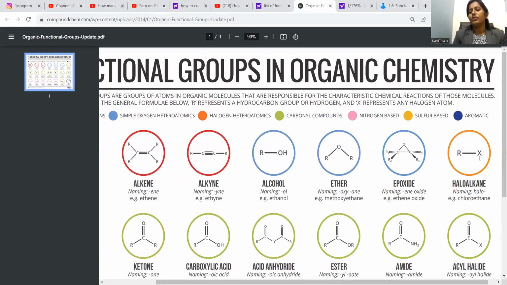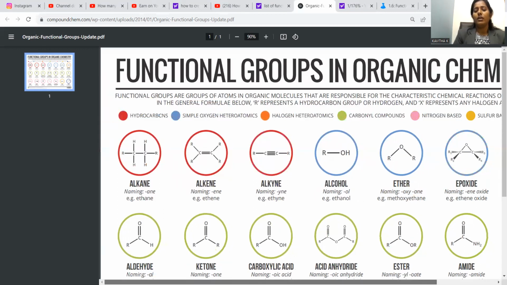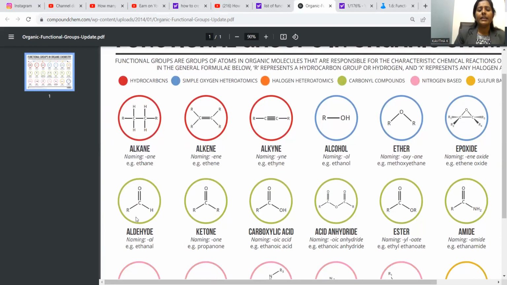Haloalkanes, any halogen which is directly bonded with the alkyl. Chloroethane is the example for haloalkane. Aldehyde, you can find C double bond O and a hydrogen bonded to carbon. So that is named aldehyde. Ethanal is the example. If you place methyl, CH3 C double bond O H, it is called ethanal.